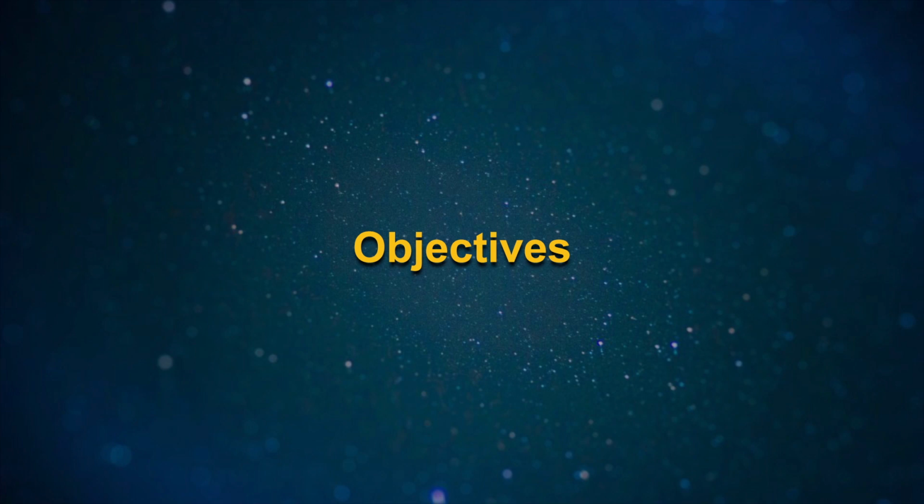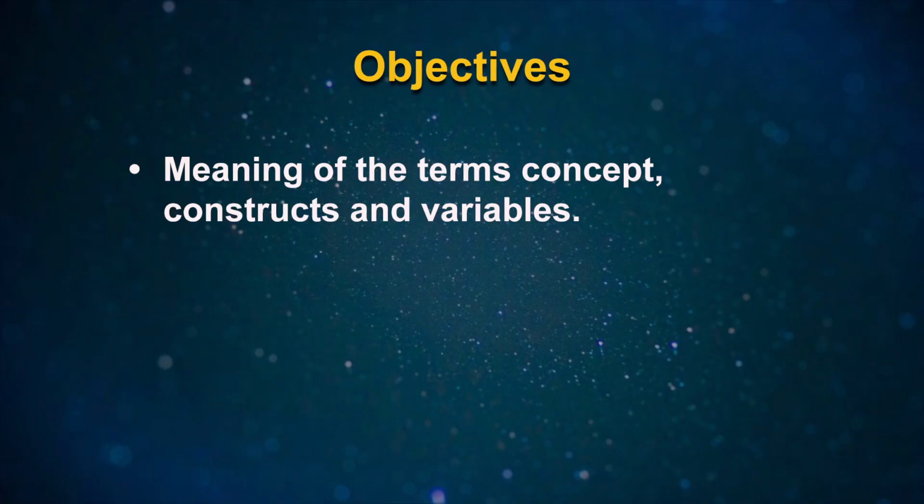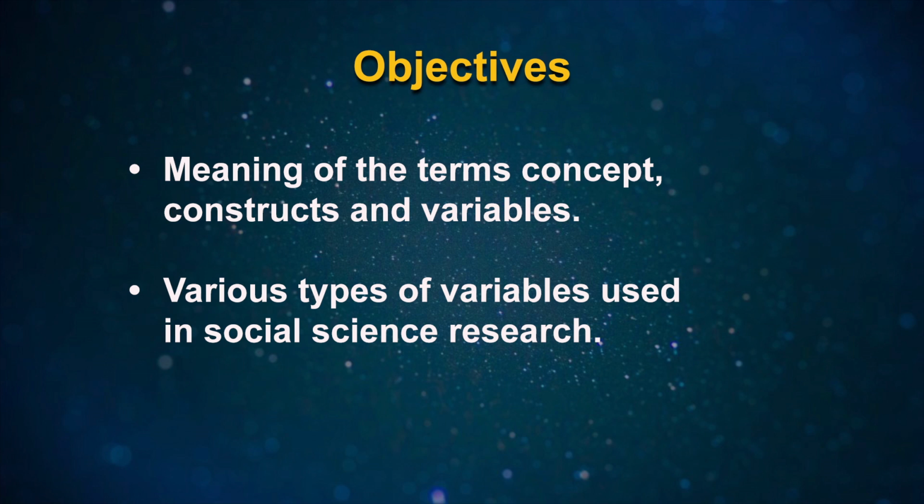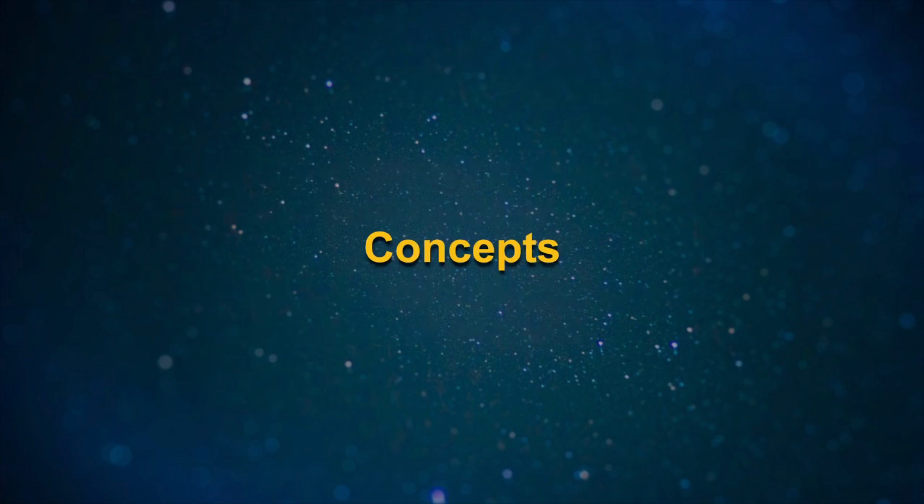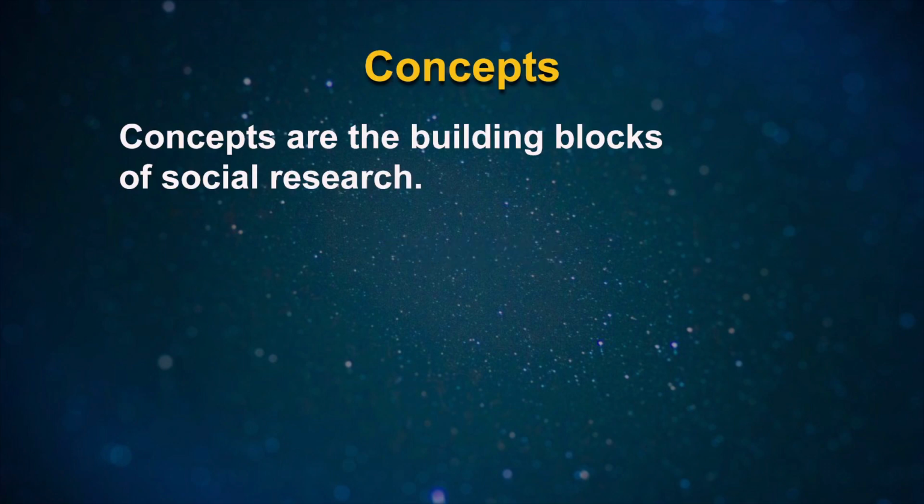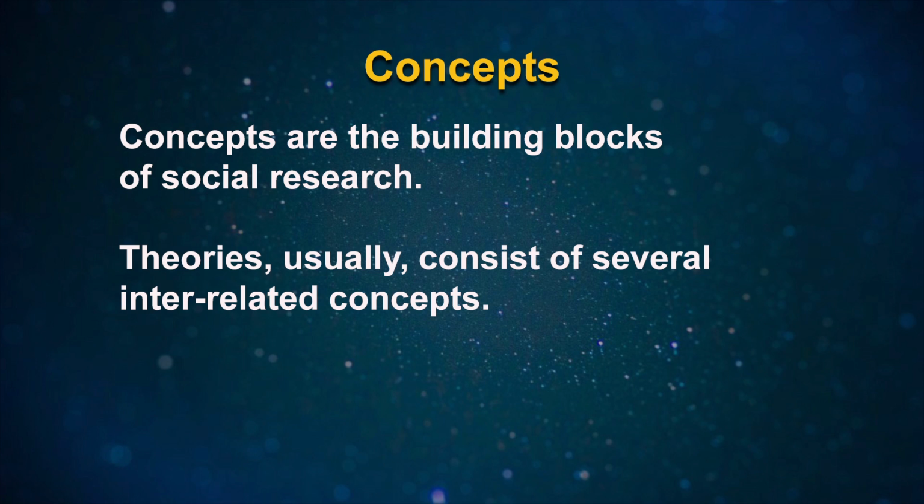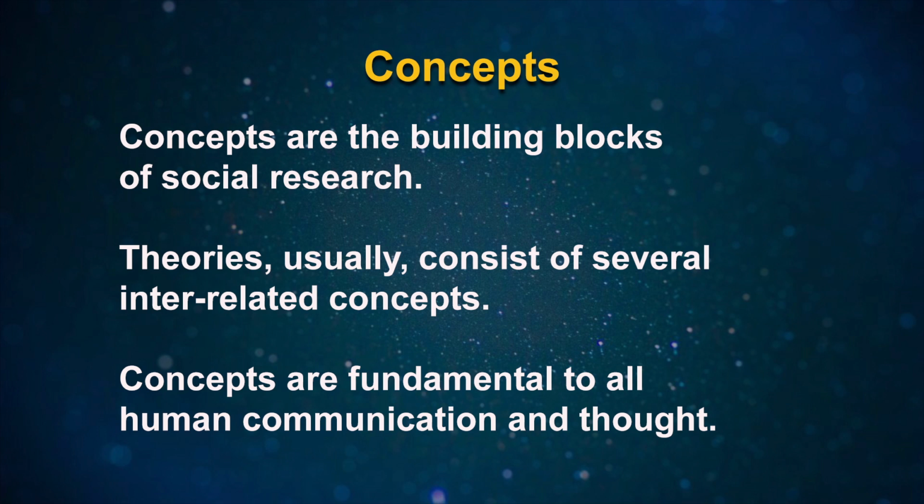The objectives of this particular lesson are, on the completion of this lesson, you should be able to know the meaning of the terms construct, concept and variables, and various types of variables used in social science research. Now, let us look into the concept. Concepts are the building blocks of social research. Theories usually consist of several interrelated concepts. Concepts are fundamental to all human communication and thought.